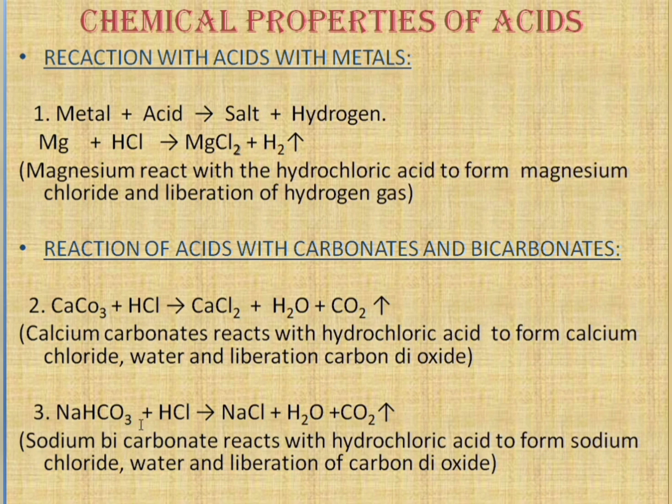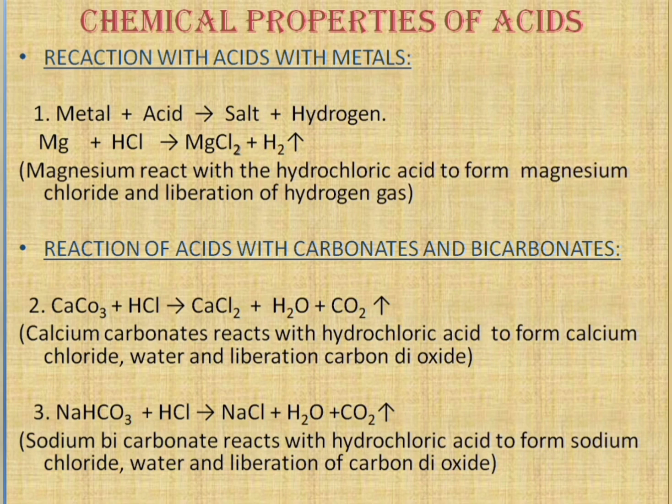When sodium bicarbonate reacts with hydrochloric acid, NaCl, the salt, is formed. NaCl and CaCl2 are both salts. Salt along with water and carbon dioxide is produced. So this is about the chemical properties of an acid.